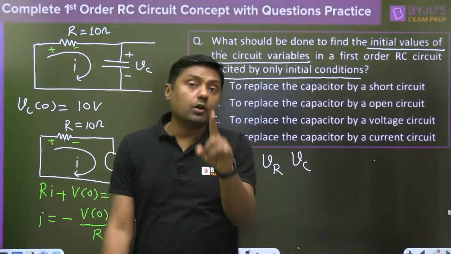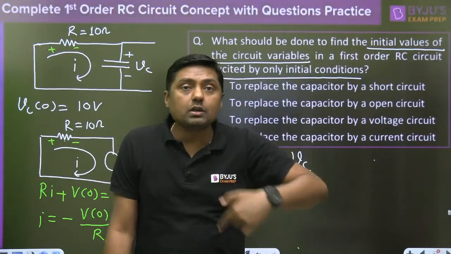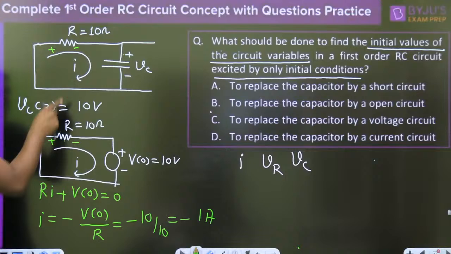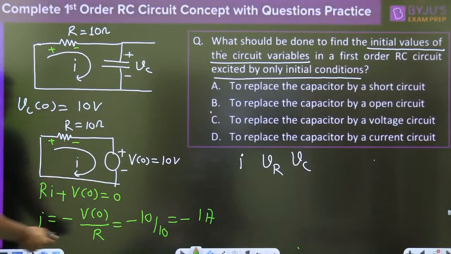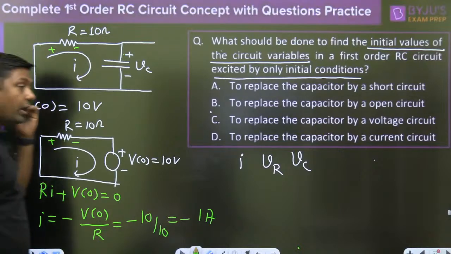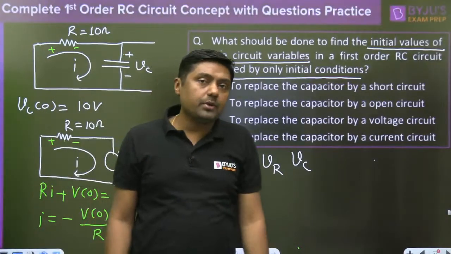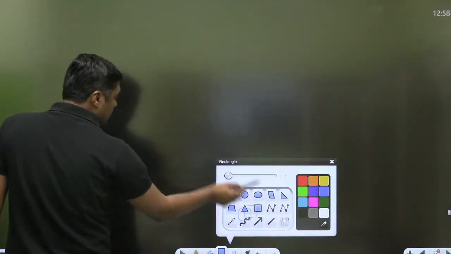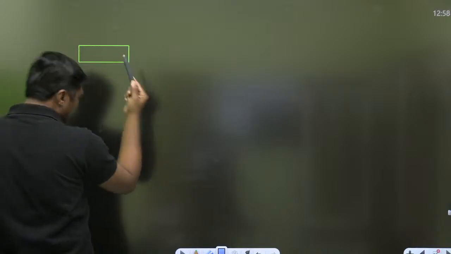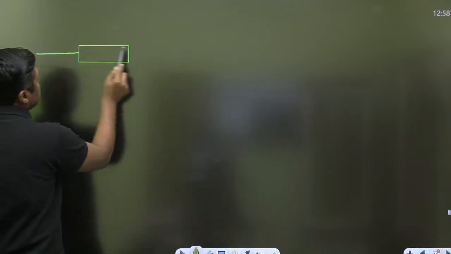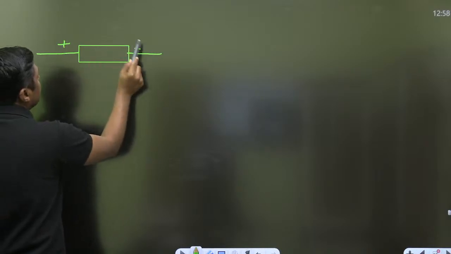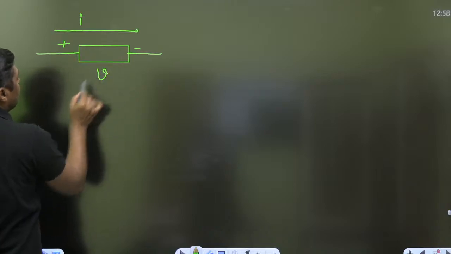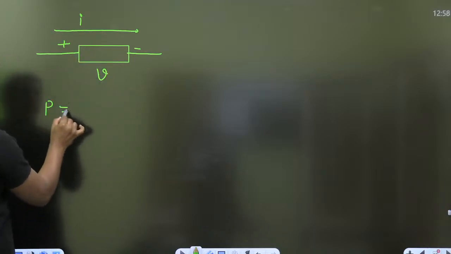Everyone, watch this question carefully. According to the direction I have given, this I is negative, minus 1 ampere. What is the meaning of minus 1 ampere? Always remember the concept here: for any element, whether it is a resistor, inductor, capacitor or voltage source, if this is the direction of the current and that is the polarity of the voltage, tell me, will this consume power or deliver power?